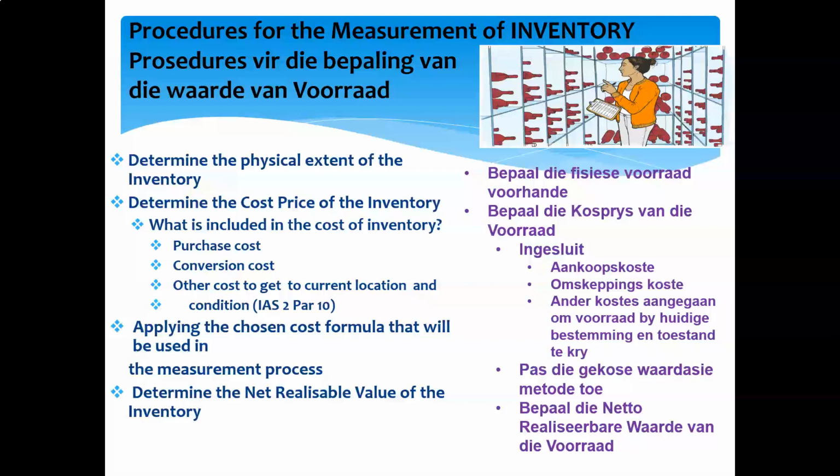He says, but all other costs that you have incurred in order to get that item into your possession and to enable you to use that item for the purpose it was acquired for, all those costs must be capitalized as part of the cost price of this asset. So this delivery cost that you've paid an external party in order to go and fetch that dining room suite from the supplier and deliver it at your premises. If I don't pay that guy that cost, can I sell that dining room suite? No, I can't, because it's not even on my floor.